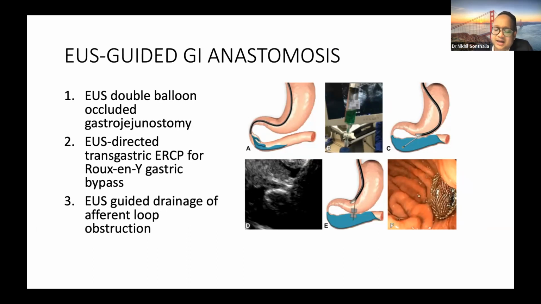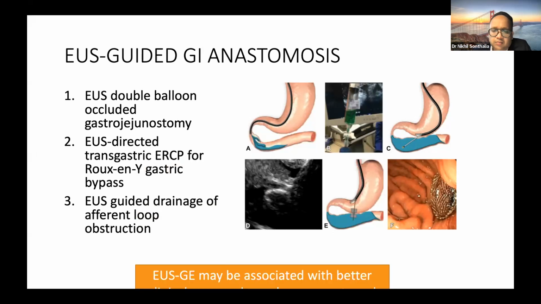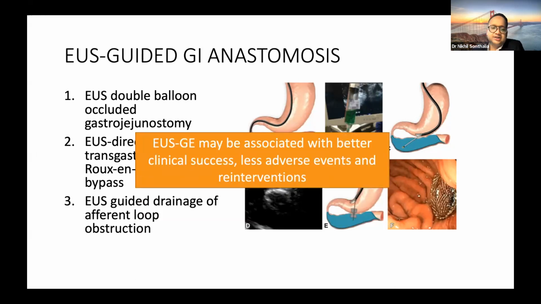One is freehand, other is by e-pass balloon guided. The main aim is to bypass the obstruction into the jejunum and to distend the free part of jejunum with a large amount of saline and methylene blue, so that the distended jejunal loop approximates with the surface of your stomach, which you can then identify EUS-guided, and you can place a hot Axios stent. It's a complicated procedure, but if you are able to do it, then patients have much improved quality of life as compared to surgical. Studies have shown it is associated with better clinical success, fewer adverse events, and re-intervention, especially when compared to our traditional duodenal stenting.